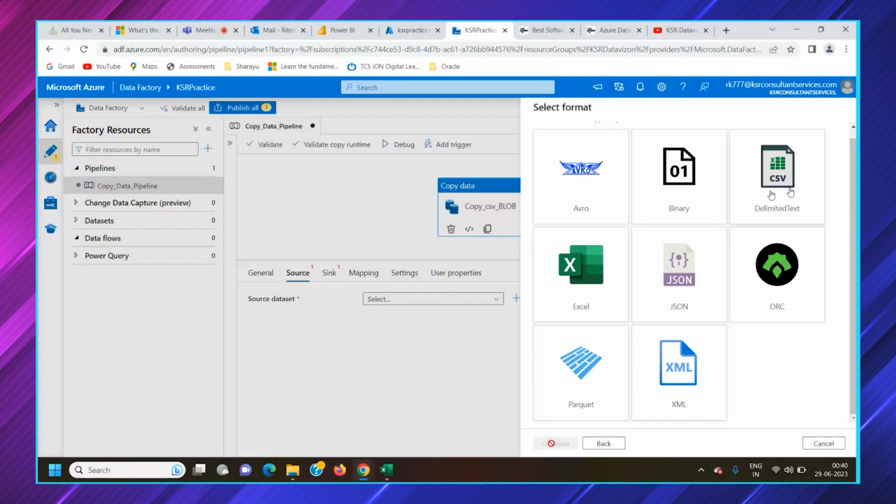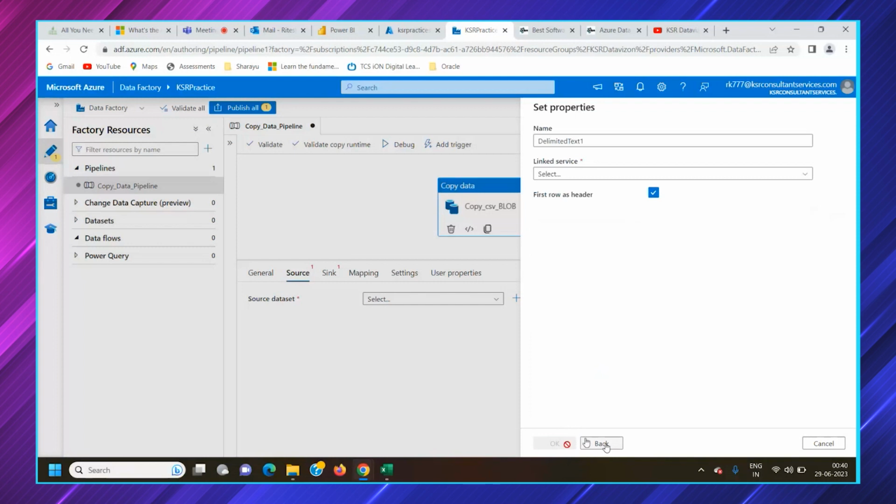It would read better, but we have a CSV file. We will select the delimited text and click on continue. If you go back, this is for the data set. Once you select that, you can name that data set. So we will create that data set.